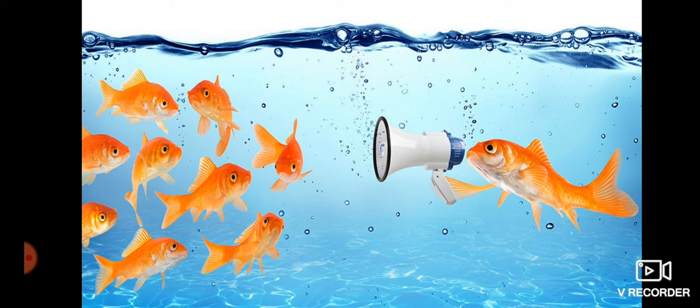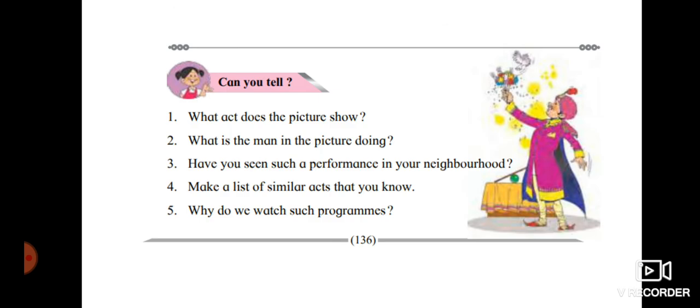Can you tell what act the picture shows? Look at the slide, children. Yes, he is a magician. What is the man in the picture doing? Yes, he's performing magical tricks. Have you seen such a performance in your neighborhood? Yes or no? Make a list of similar acts that you know. Why do we watch such programs? Yes, we watch such programs for entertainment.